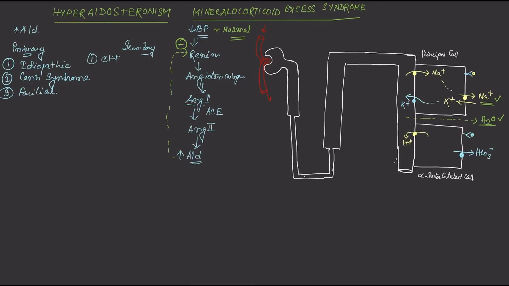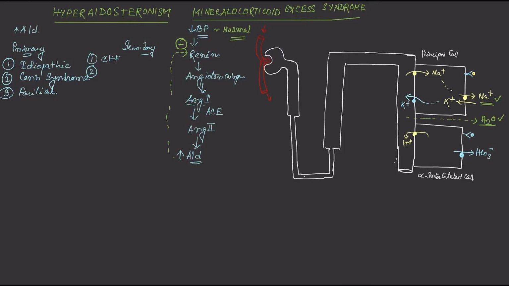Now what happens in congestive heart failure? The heart is failing, so less blood is pumped by the heart, and that will cause hypoperfusion of the tissue, including the kidney. Now the kidney will sense that, and it will increase the renin secretion, and that increased renin secretion leads to an increase in the aldosterone secretion. Okay, so congestive heart failure is one of the causes of secondary hyperaldosteronism.